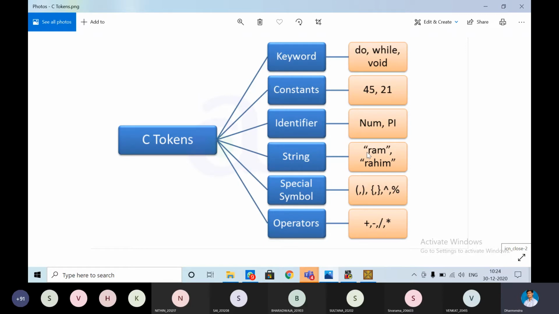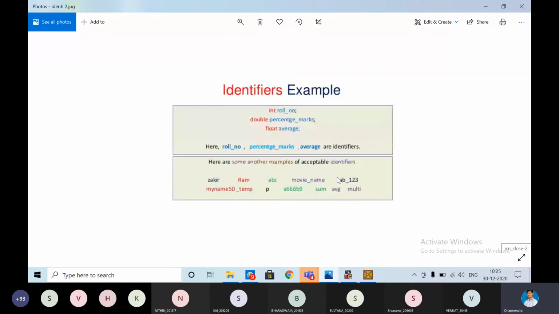So that's why we can define the string like that. This string is a set of characters or collection of characters, and that string will be represented within double quotes. Here in the constant, a character will be represented in single quotes, but a string will be represented in double quotes.